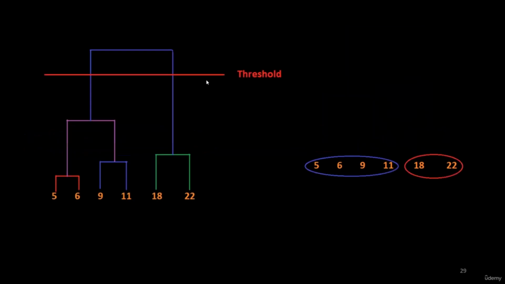So this is our final solution, and you can see that the threshold has moved across the dendrogram. We start from the vertical line of maximum length in our dendrogram and extend this line to the other line. So here we have selected this as the 1st cluster and this as the 2nd cluster.